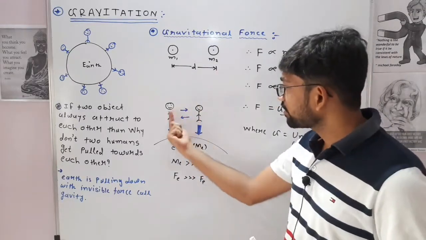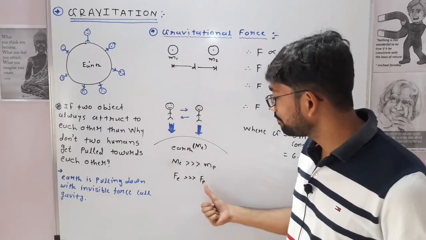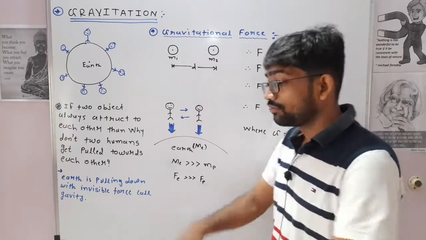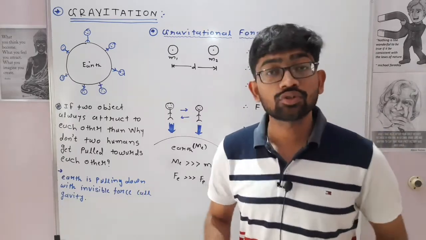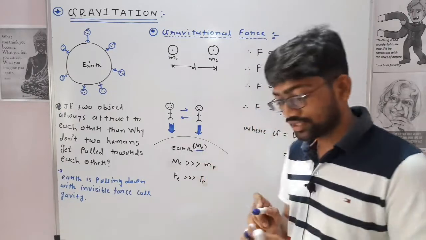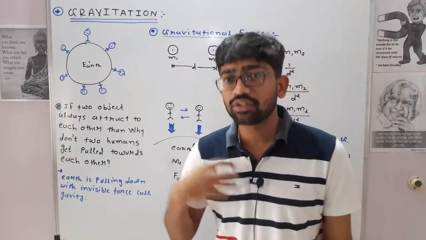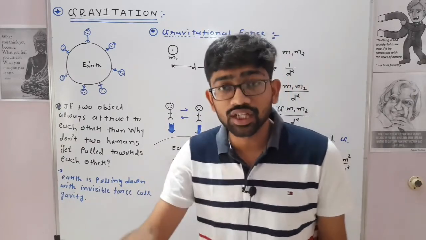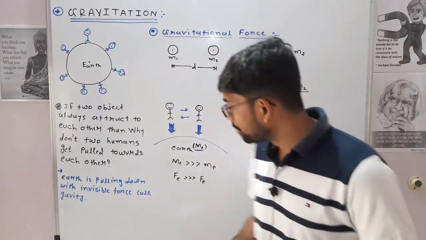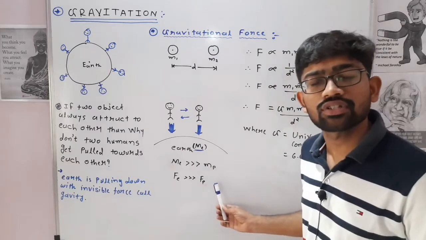So that attraction force, if we denote it by Fp, the force of the person, and the earth also has mass. But if we compare the mass of a person to the earth, it is very low. The mass of the earth is very, very much greater than the mass of a person.